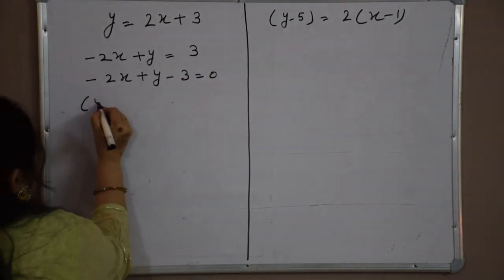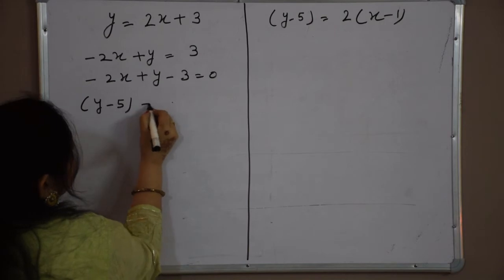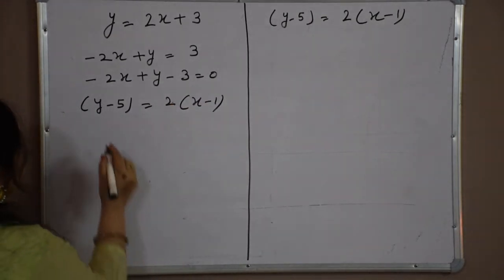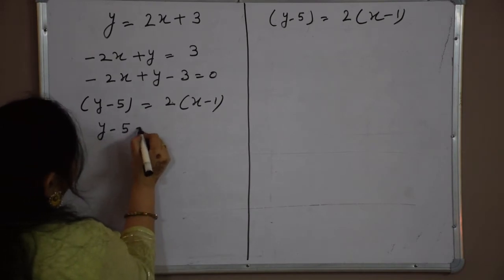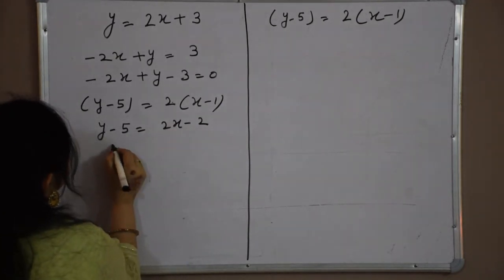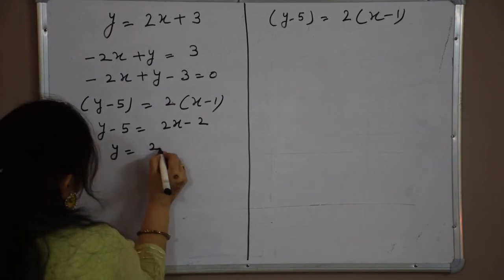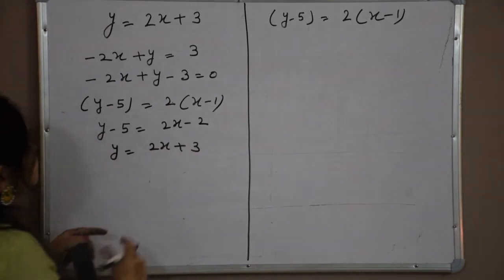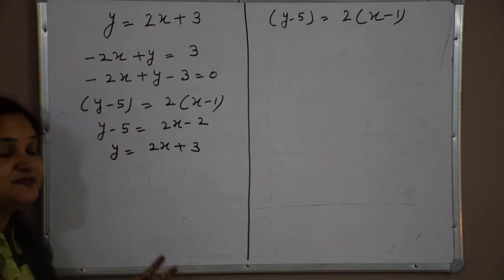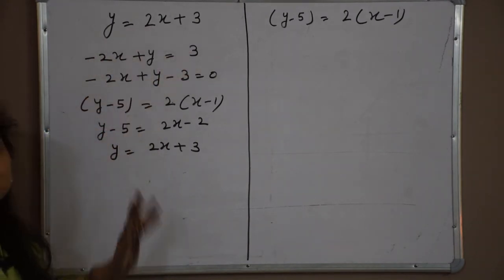We can write it like y minus 5 is equal to 2 into x minus 1. When we are solving it, we are getting 2x minus 2 and we are getting y is equal to 2x plus 3 again. See, it is the same line. So there are infinite ways by which we can write the equation of a line.